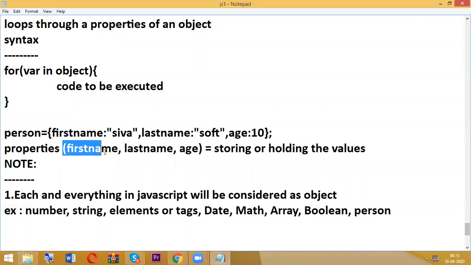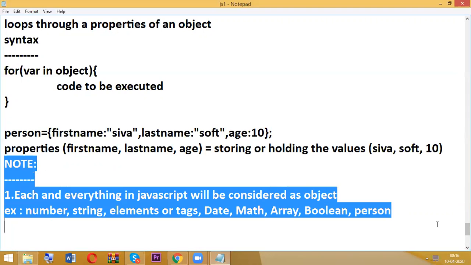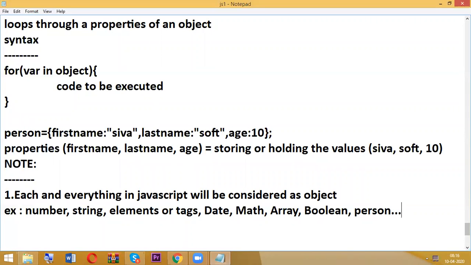In the place of first name, I stored Shiva; in the place of last name, I stored soft; in the place of age, I stored 10. So first name, last name, age are called properties, and Shiva, soft, 10 are the values. Right now, don't bother about this, it is just for your clarification.